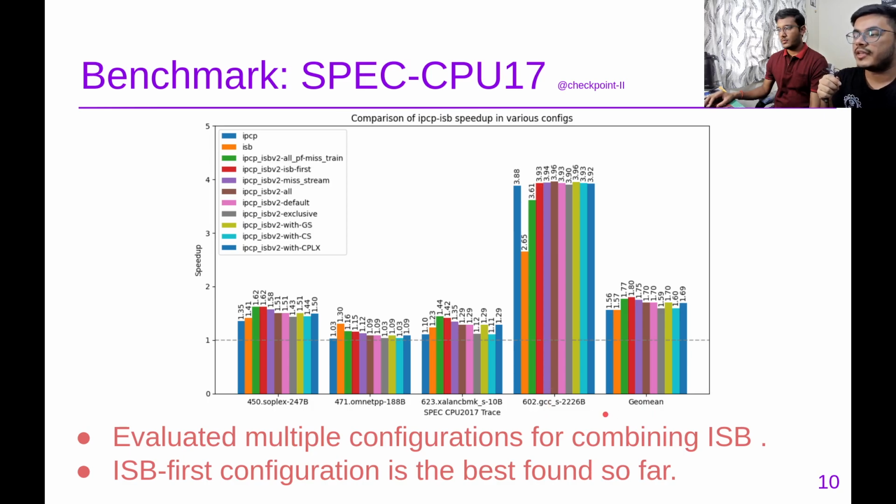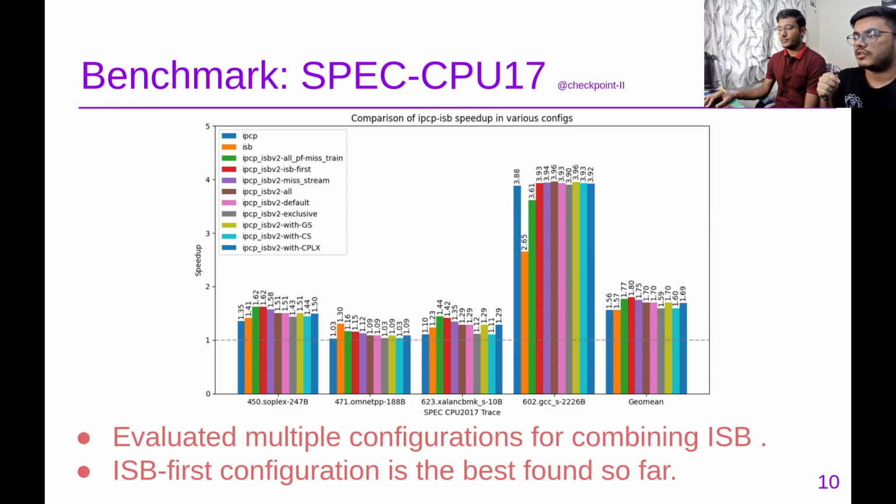Soplex, Omnet and Zalank are prefetcher traces where ISB actually performs better than IPCP, so we focused on those to evaluate our performance. And GCC is there, in which IPCP performs very well, so GCC is there to also measure how much of the IPCP performance we are getting inside our combined prefetcher.